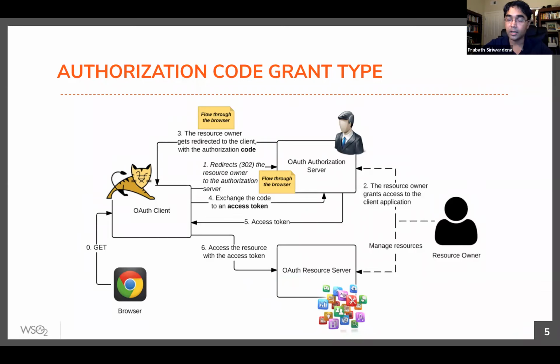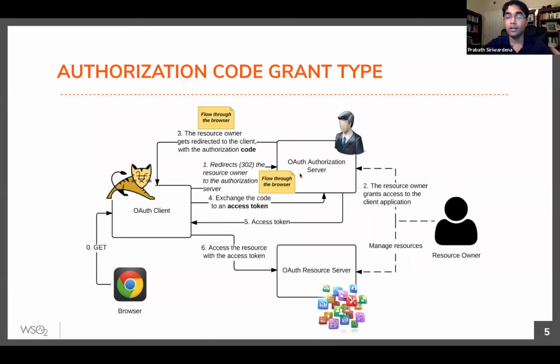1, you'll be redirected to the authorization server, right? So the redirection goes through the browser. So you get redirected to the authorization server. Then authorization server will prompt you to authenticate, and also will get your consent, and also will let you know this particular client wants to access your resource to do these actions, right? So what the purpose of this request, the purpose of this token, the client has to communicate in this request in step 1 to the authorization server, right? So the client has to tell authorization server, I want this token to publish photos to Facebook wall.